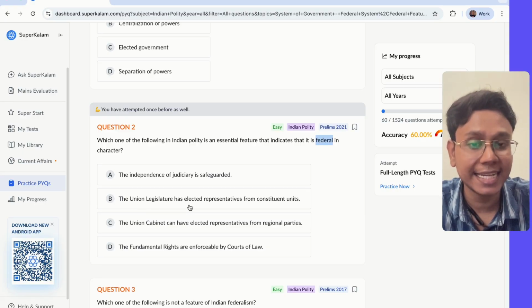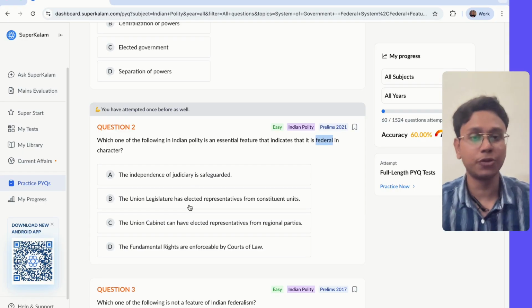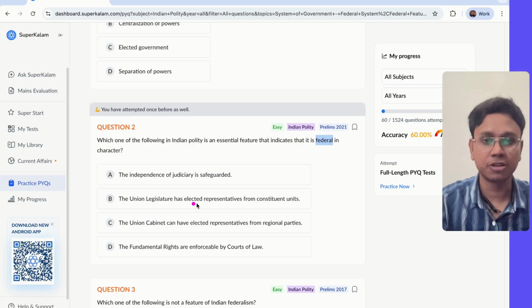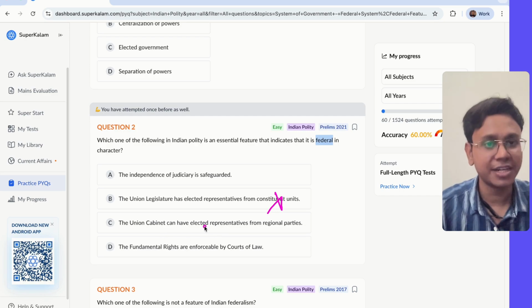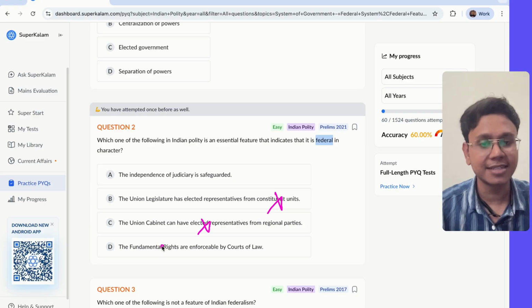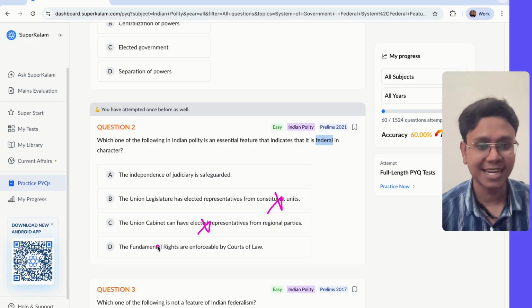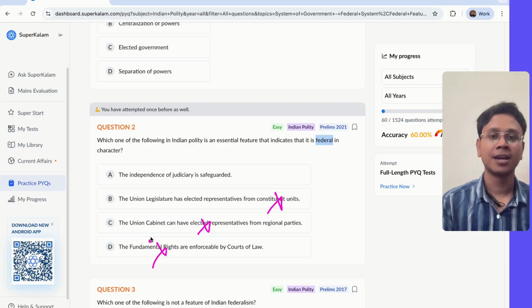Union legislature has elected representatives from constituent units. Now it just talks about the union legislature; I don't think it's related to federalism. Union cabinet has elected, also about the union. There's no talk about states here. Fundamental rights are enforceable. Now fundamental rights are of people, not states, so that is also not related.